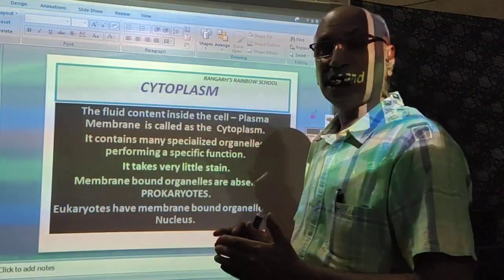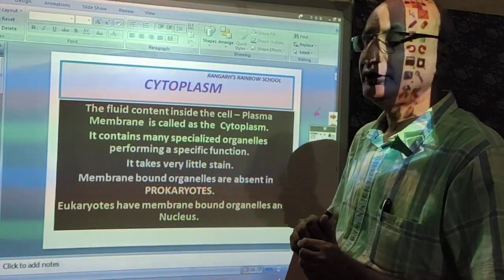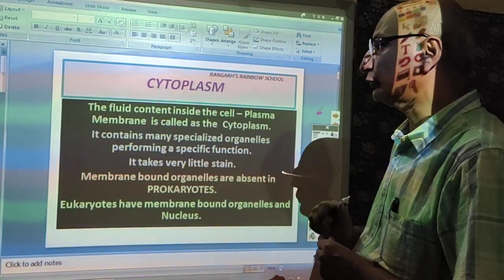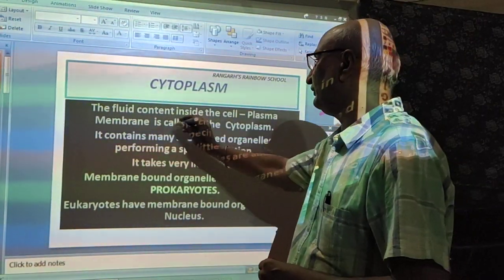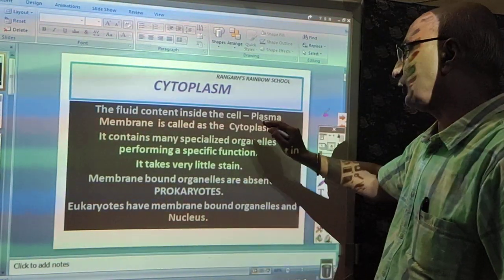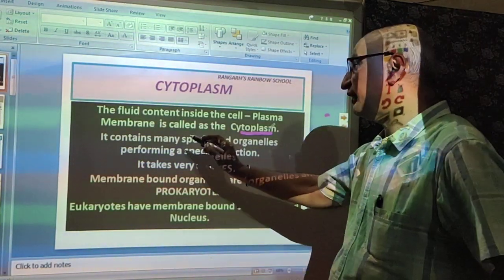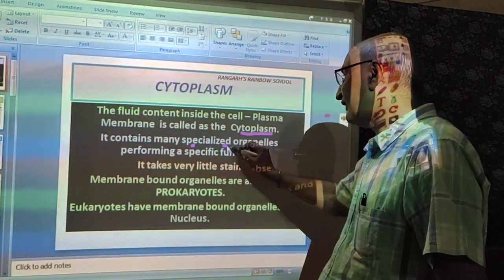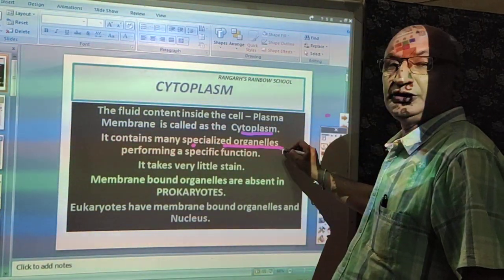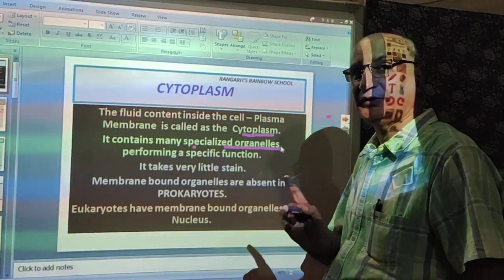The dense fluid inside the cell membrane is known as cytoplasm. The fluid content inside the plasma membrane is called the cytoplasm. It contains many specialized organelles. In our previous session, we had talked about division of labour.